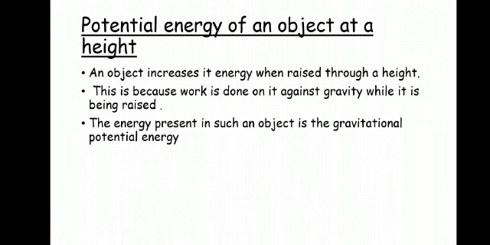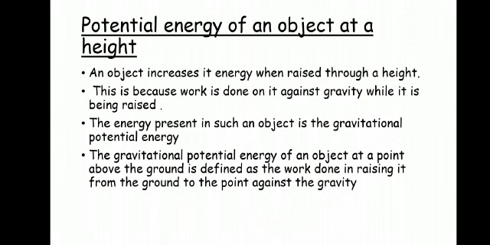The energy present in such an object is called what? Gravitational potential energy. So when we are raising an object to a certain height, what energy is stored? Gravitational potential energy is stored. The gravitational potential energy of an object at a point above the ground is defined as the work done in raising it from the ground to that point against gravity.